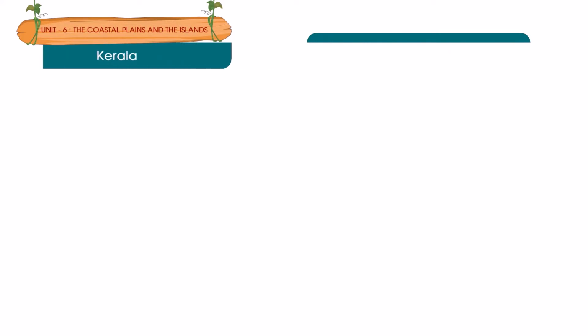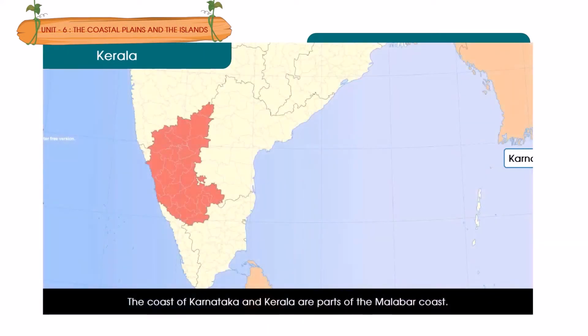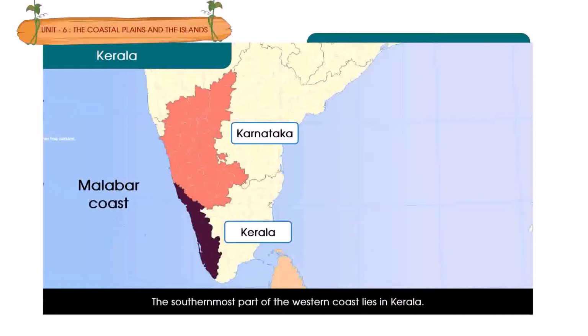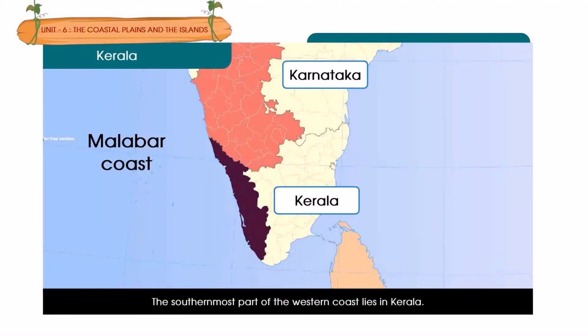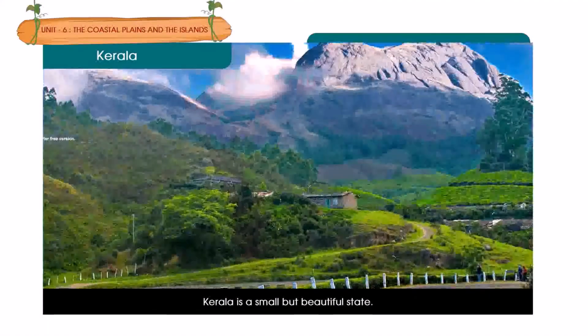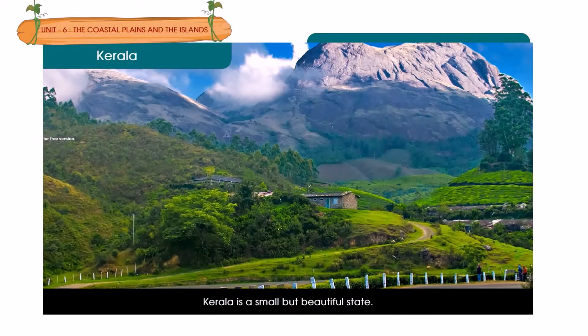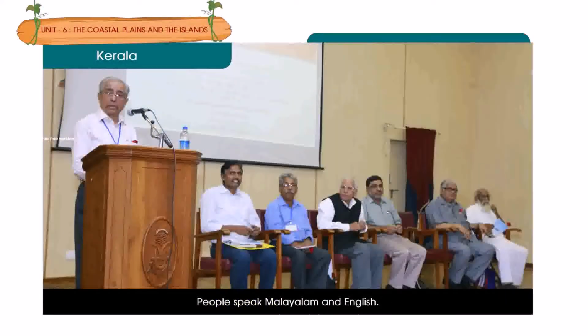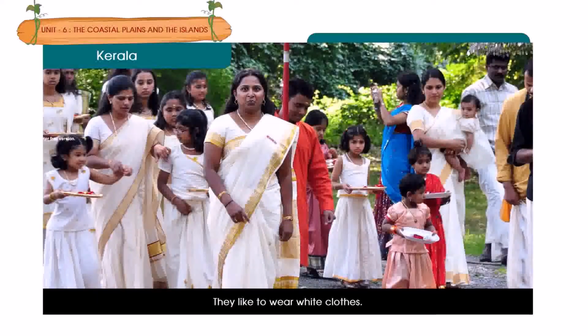Kerala. The coasts of Karnataka and Kerala are parts of the Malabar coast. The southernmost part of the western coast lies in Kerala. Kerala is a small but beautiful state. Thiruvananthapuram is the capital of Kerala. People speak Malayalam and English. They like to wear white clothes.